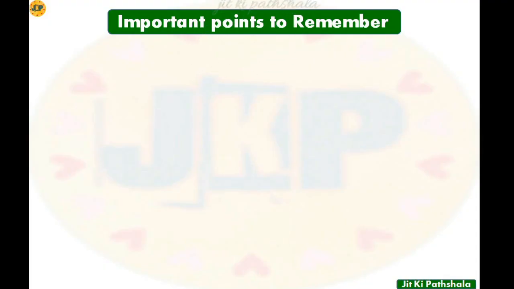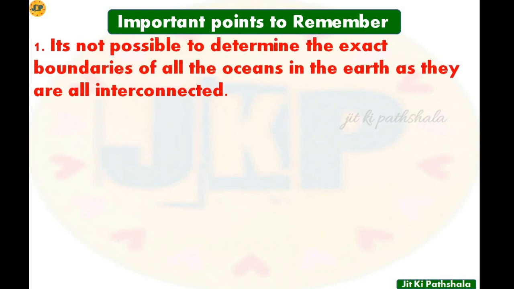Let's see some of the important points to remember from this lesson. Point number 1 is it's not possible to determine the exact boundaries of all the oceans in the earth as they are all interconnected. It's not possible to find some exact boundaries between the oceans as all these oceans are interconnected. Let's try to understand this with the help of some images.